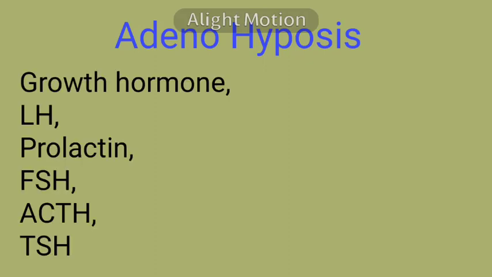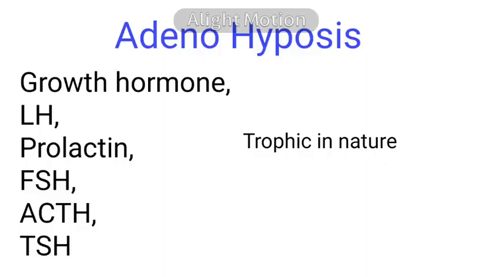We start with hormones of adenohypophysis. Most of them have a tropic effect. Tropic means stimulating other glands. So these hormones are called trophic hormones.